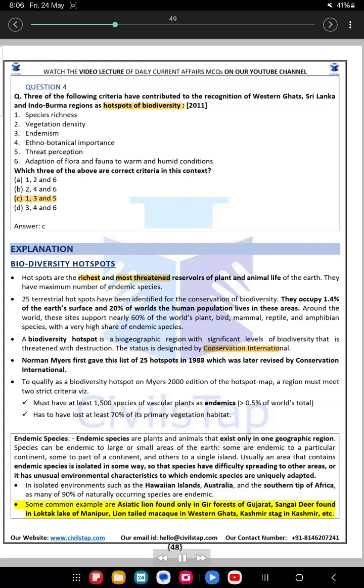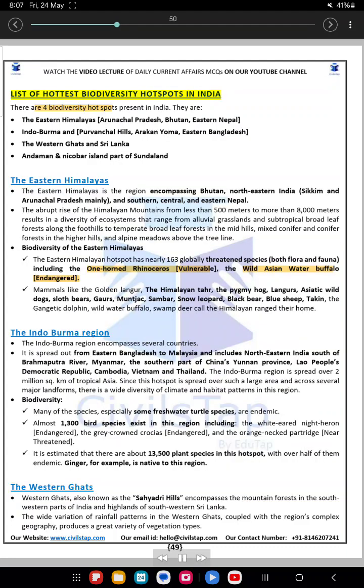Some common examples are the Asiatic lion found only in Gir forests of Gujarat, the Sangai deer found in Loktak Lake of Manipur, the lion-tailed macaque in the Western Ghats, the Kashmir stag in Kashmir, etc. List of biodiversity hotspots in India. There are 4 biodiversity hotspots present in India.